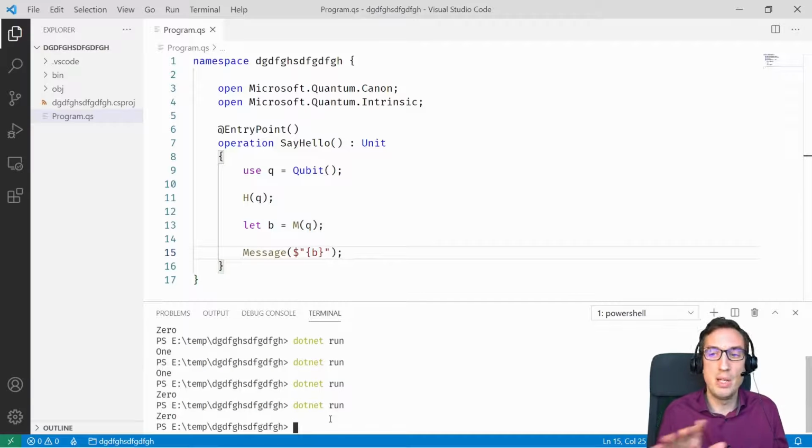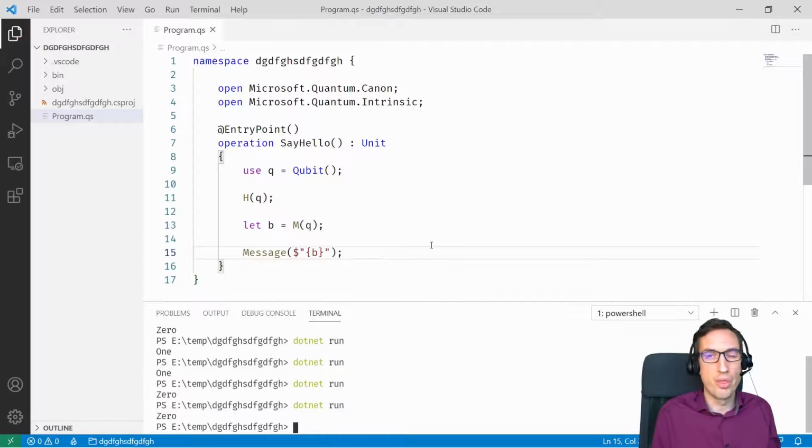So this is a very easy Q# program, and this can help you to learn about quantum by creating much more complicated algorithms. As long as you're using less than about 30 qubits, you will be able to run it if you have about 64 gigs of memory. About 30 qubits will use about 64 gigs of memory.